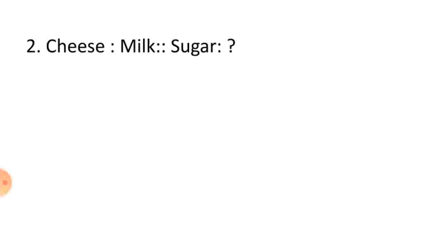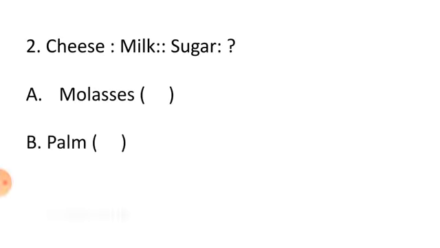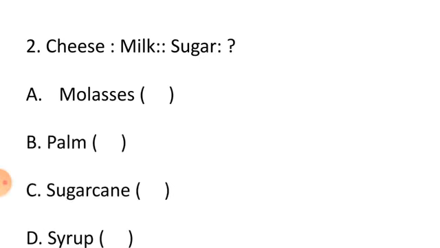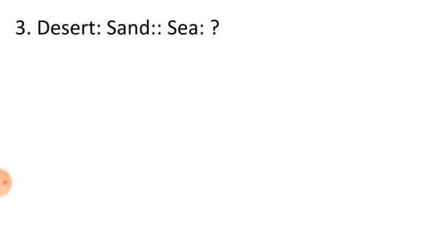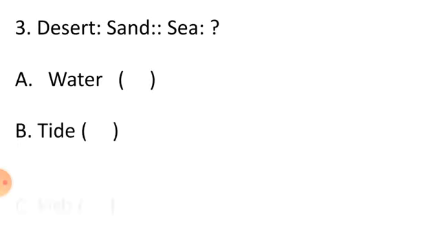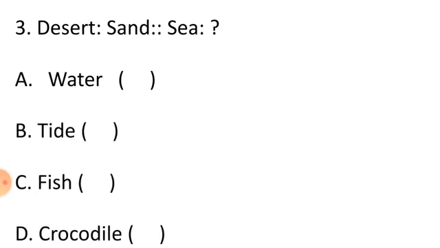Second question is, tea is related to milk. So sugar is related to? Option A, molasses. Option B, palm. Option C, sugar cane. And option D, syrup. Question third is, desert is related to sand. So sea is related to? Option A, water. Option B, tide. Option C, fish. And option D, crocodile.